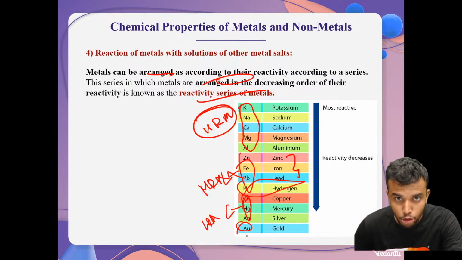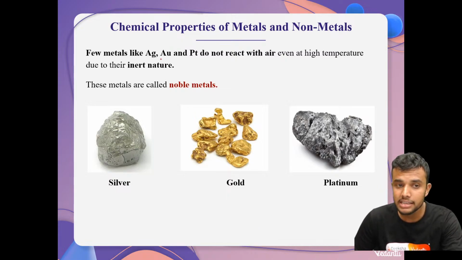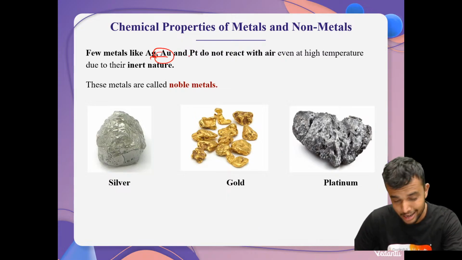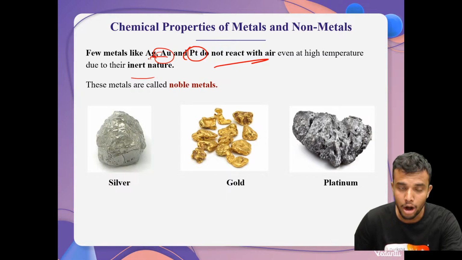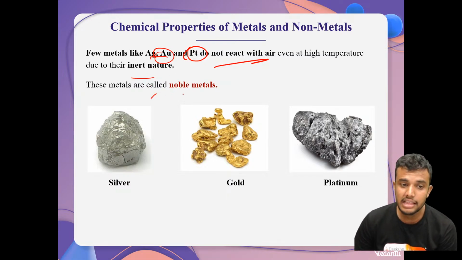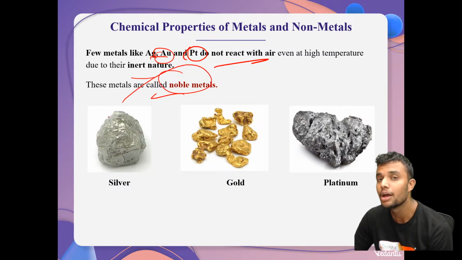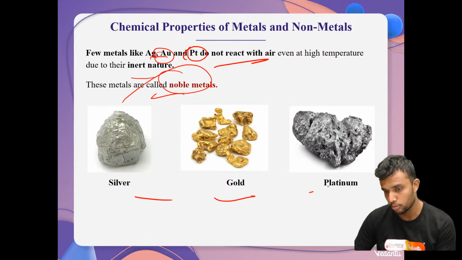Also, AU is not aluminium, my dear students. Gold and platinum, these two are called noble metals. What are noble metals? Few metals like silver, gold, platinum do not react with air even at higher temperature. Even at higher temperature, they never react with air. Therefore, these metals are called noble metals. For example, these are noble metals.